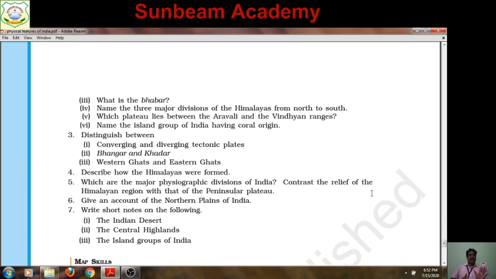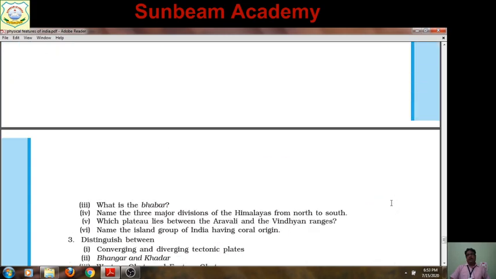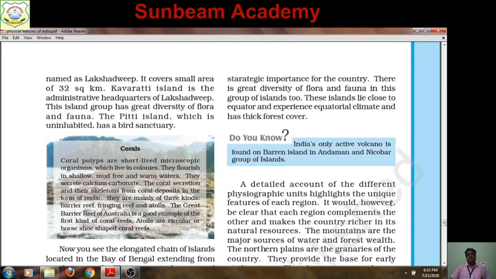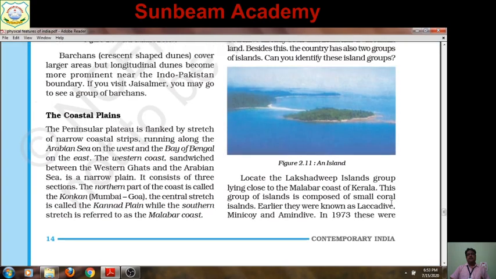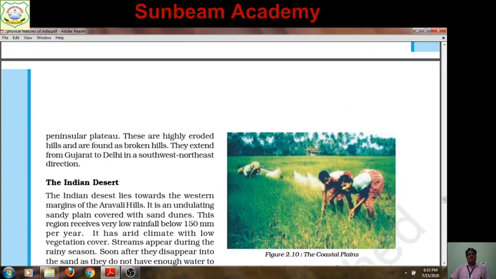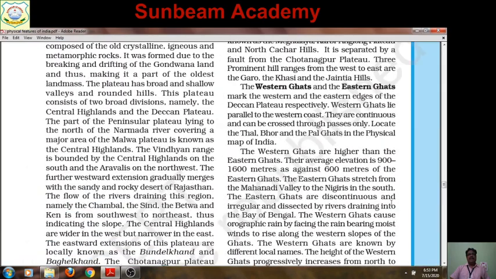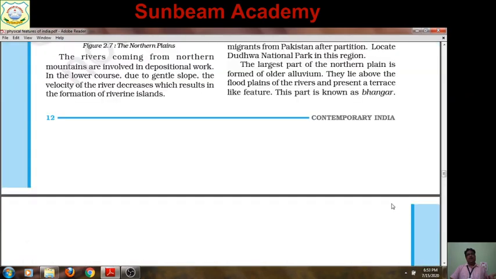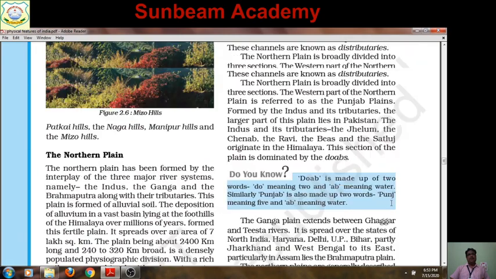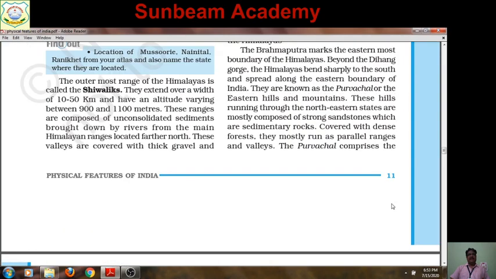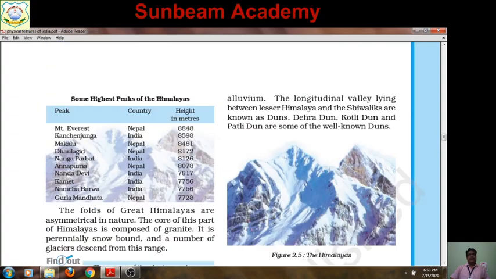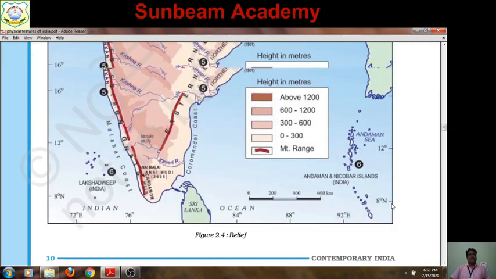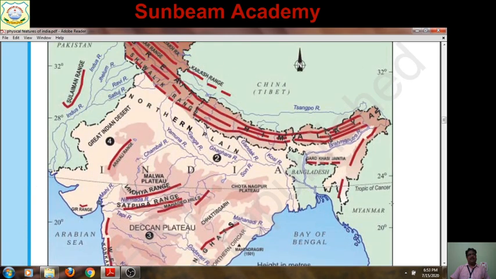Clear, I think. Now I am going to discuss the map work related to this lesson. Map work is important to discuss because it is my own experience. Students up to class 8 are more curious about map activities, but when they come to class 9 they think it is so easy. We know how to complete the map work or how to locate these points easily, etc. But it is a little bit of a difficult task. Map work should be satisfactory in geography especially.